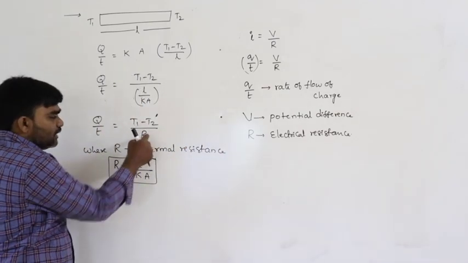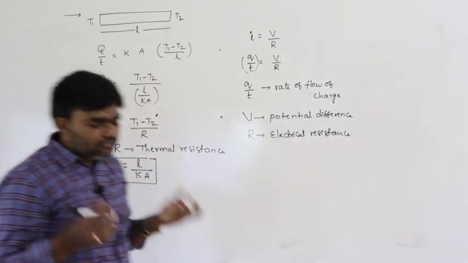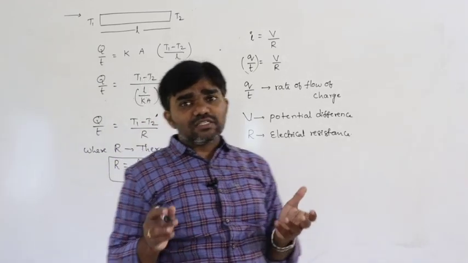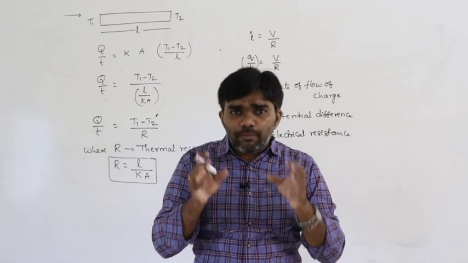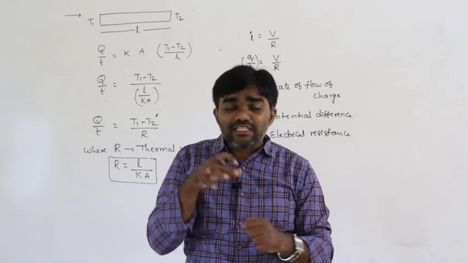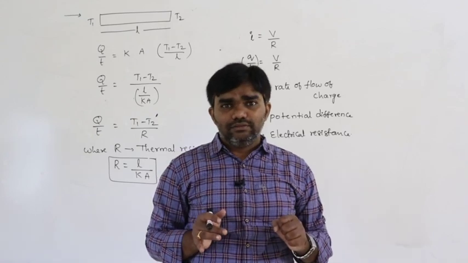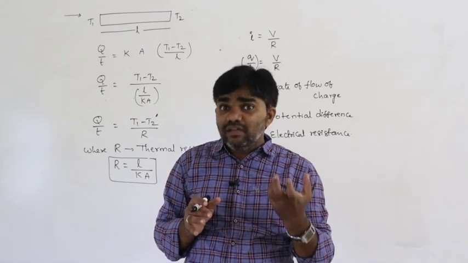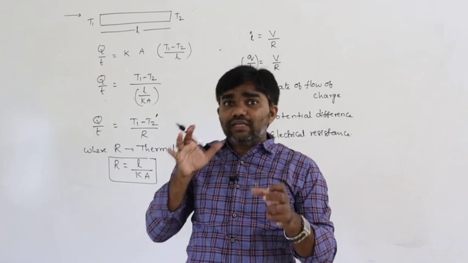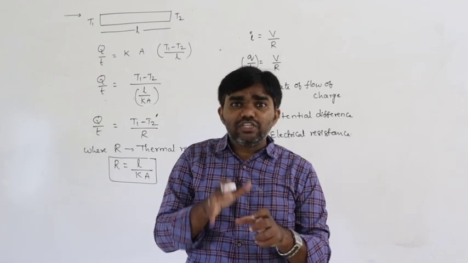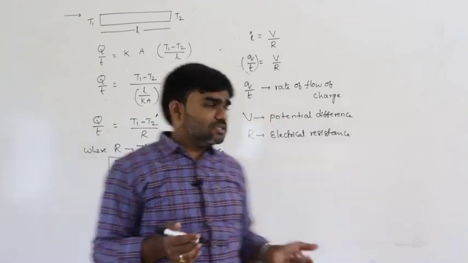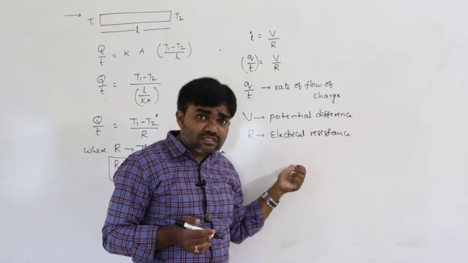So what is R here? Thermal resistance. How can you define thermal resistance? Thermal resistance is the property of the material that opposes the flow of heat energy through it. How can you define electrical resistance?